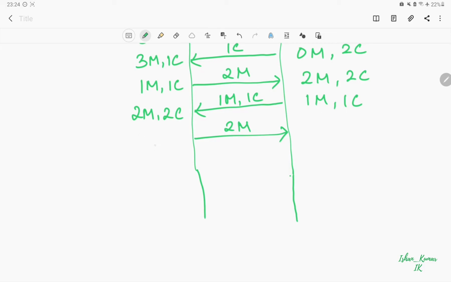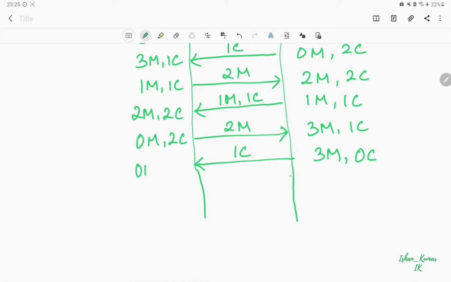Now on the left hand side there are 0 missionaries and 2 cannibals, and on the right hand side we have 3 missionaries with 1 cannibal. From here we will send 1 cannibal from the right hand side to the left hand side, leaving 3 missionaries and 0 cannibals on the right hand side. Then on the left hand side we have 0 missionaries and 3 cannibals.